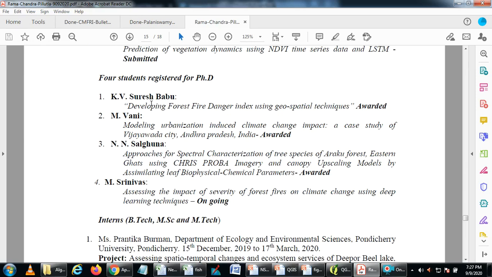Currently I have five students, one MS and four PhD. Out of the four, three have been awarded and one is ongoing. One worked on the Forest Fire Danger Index in Uttarakhand, one on modeling urbanization patterns and predicting urbanization in the future, and one on using hyperspectral data sets to characterize the tree species of the Araku forest, Eastern Ghats. The current student is assessing the impact of forest fires on climate change using deep learning techniques.